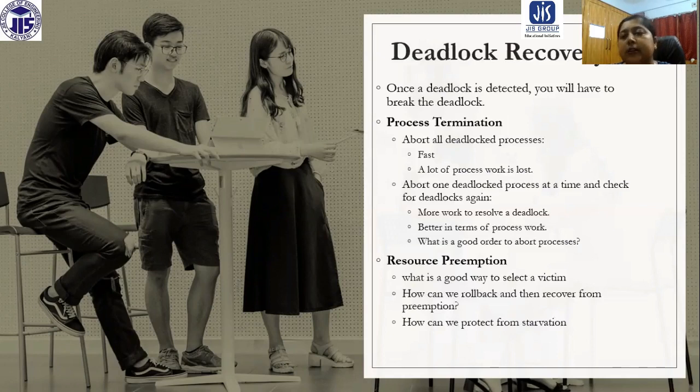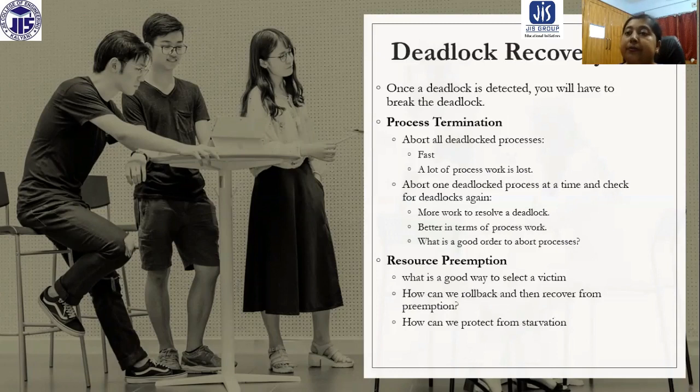So obviously we have to perform more work. Firstly, we have to detect the deadlock, and after that we have to decide which process is going to be deleted. What is a good order to abort processes? Because here we are not taking the decision for all processes.